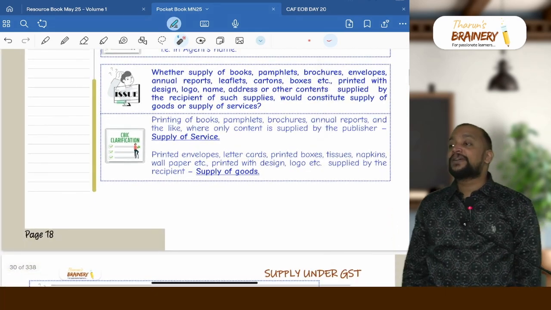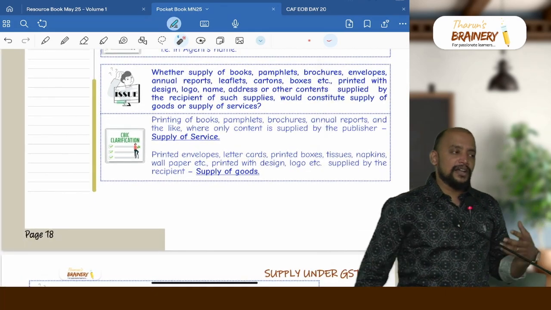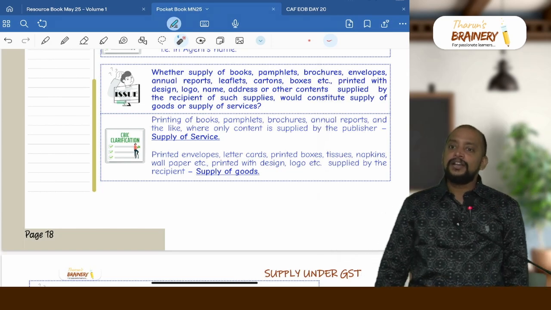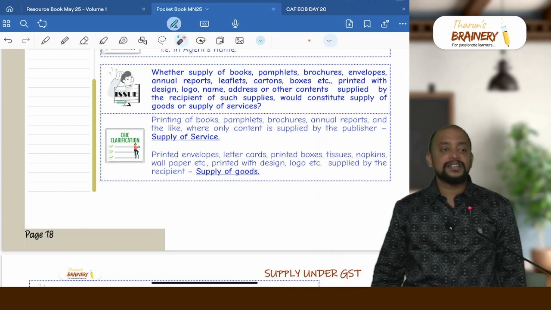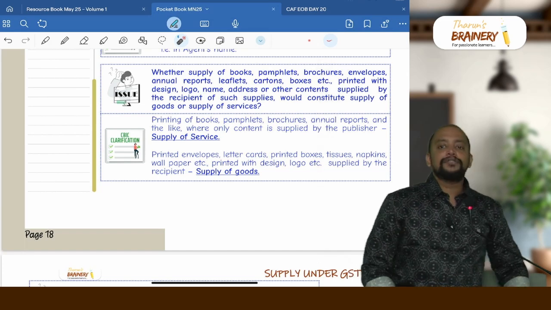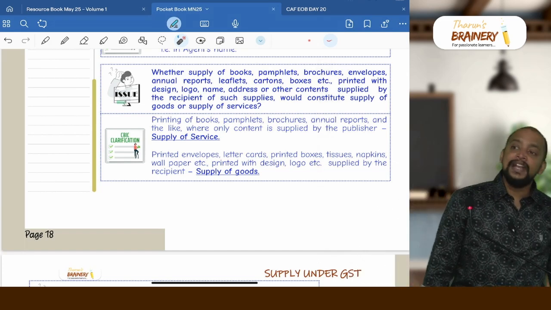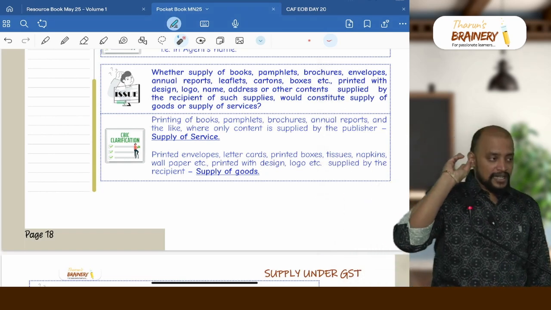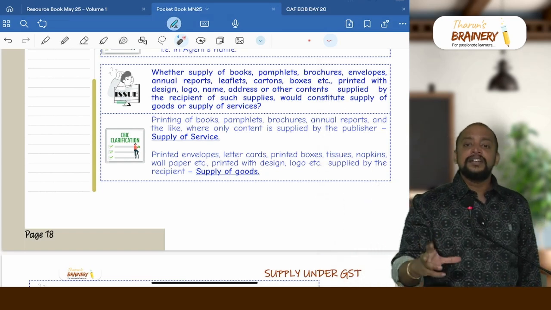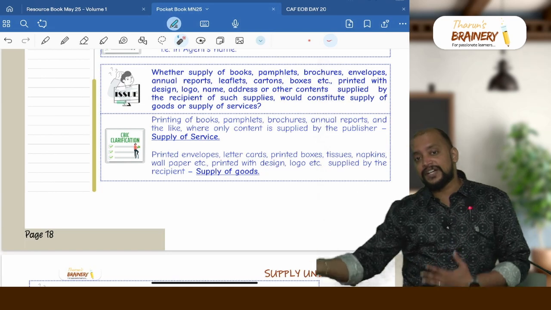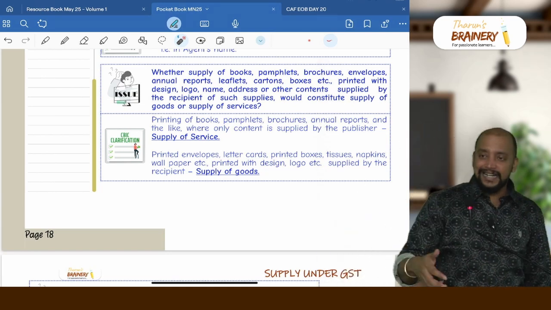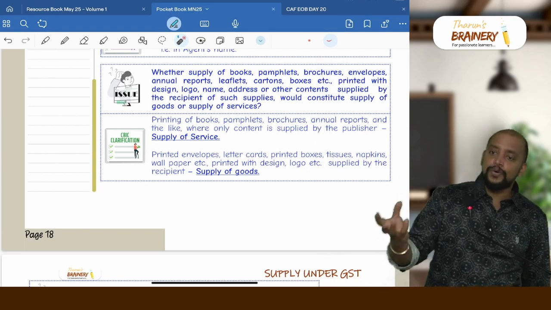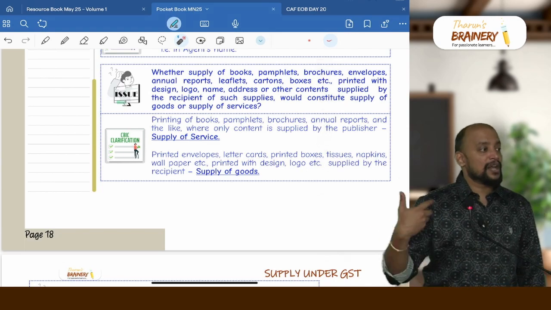Then in case of print activity, the supply involves printing of books, etc. In the print activity the goods element is paper and ink, and the service element is printing and binding. Now we need to check what constitutes principal supply. In case of books, brochures, flyers, etc., the principal supply is printing, so it will be treated as supply of services. But in case of printing on letterheads, tissues, napkins, etc., the principal supply is only goods, therefore entirely it will be treated as supply of goods.